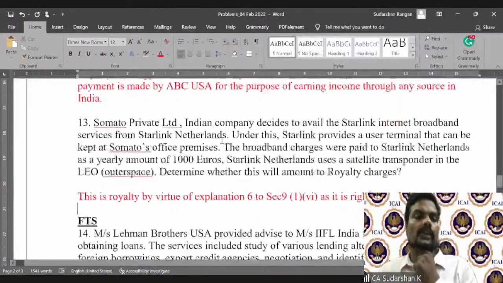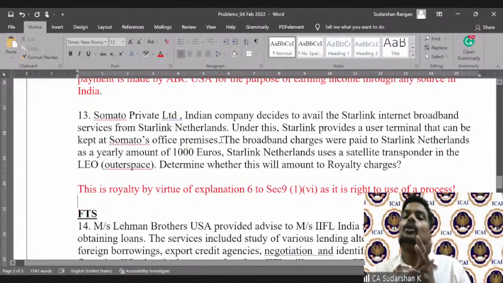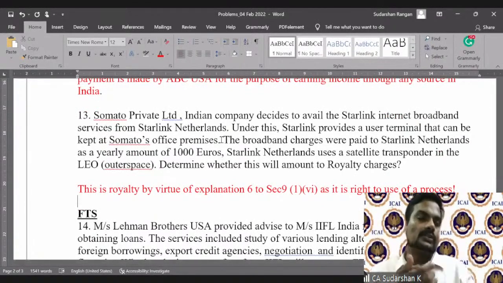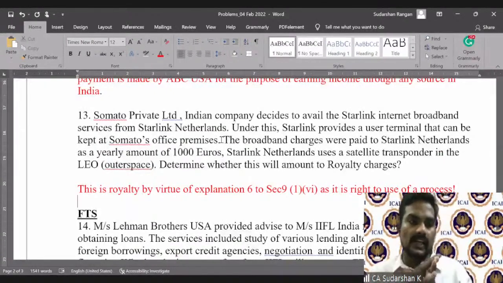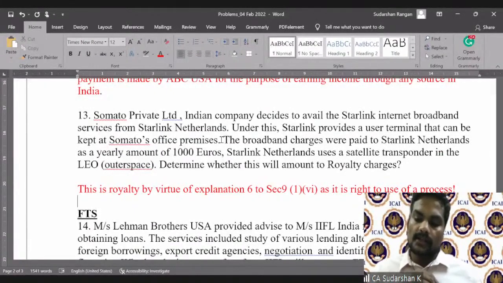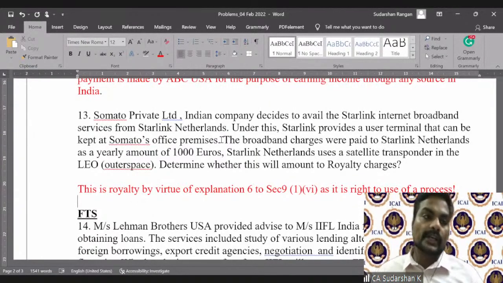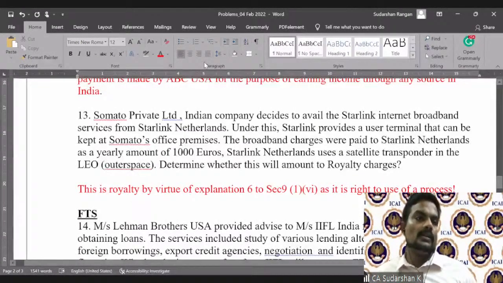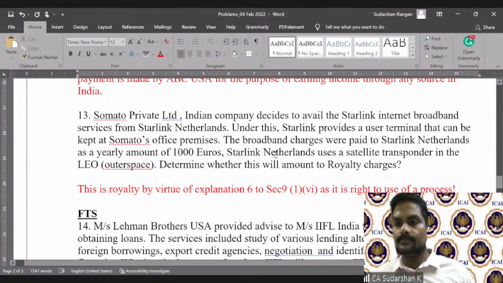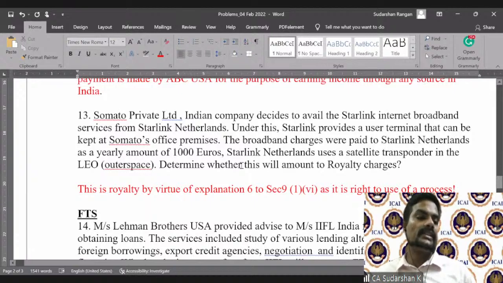The idea of point number 13 is royalty is very widely worded, and as a student of law, especially tax laws or any law we interpret, we should give close attention to the wordings and how the comma helped the taxpayer to interpret it as a secret process, which the tax department or the Indian tax authority overruled by virtue of an amendment by including Explanation 6.